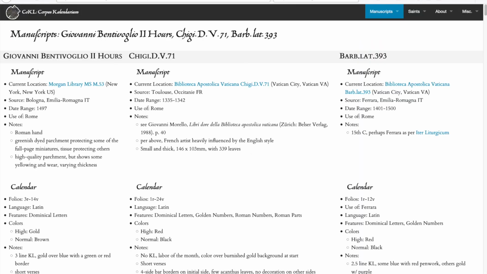That's the 300-second introduction to the CoKL database, which hopefully gives you an idea of the power of the database and maybe some ideas as to how you could use it in your own research.